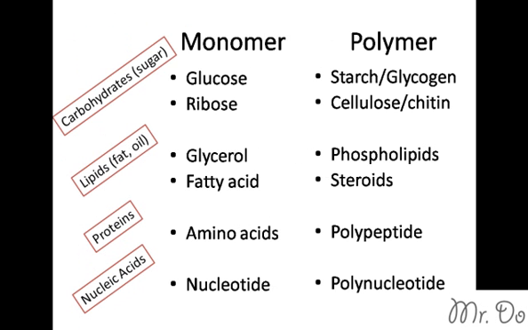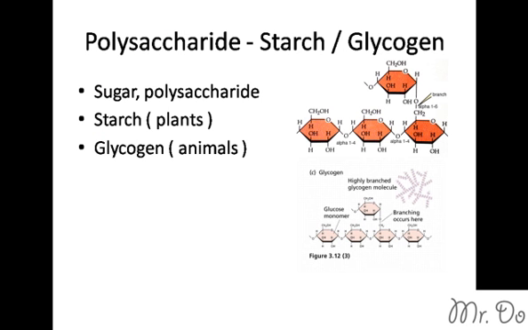Now let's go back to our polymer for a macromolecule. We're going to start with carbohydrate. Under carbohydrate polymer, you have a polysaccharide. Two examples of polysaccharide are starch and glycogen. Starch and glycogen are both sugar, and starch is found in plants, whereas glycogen is the sugar found in animals.